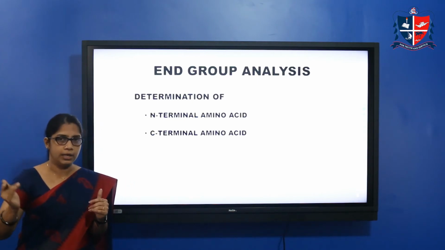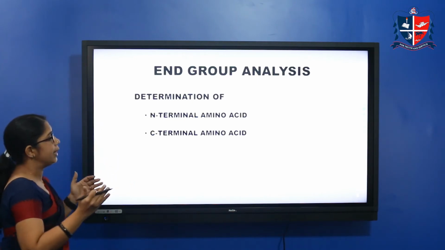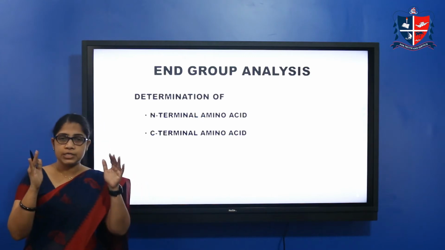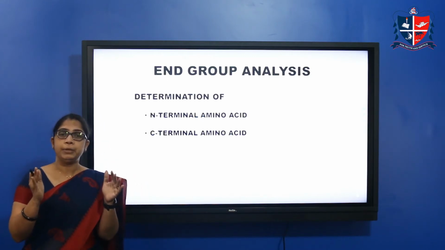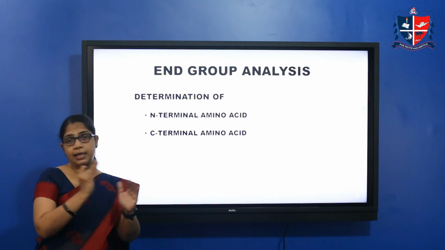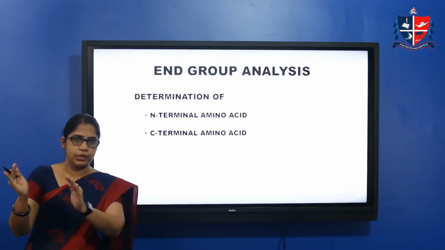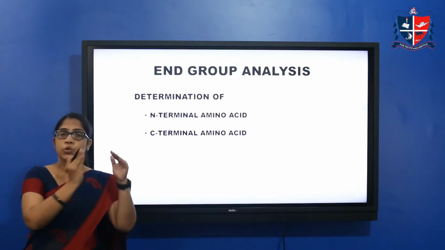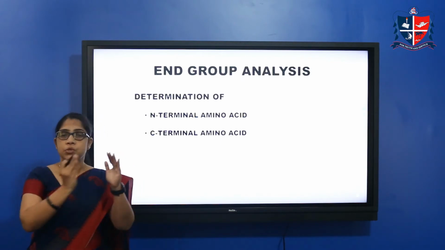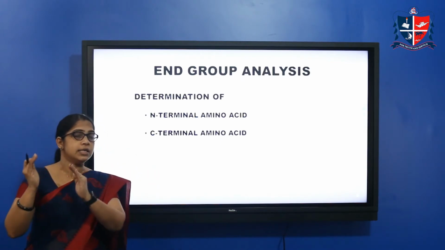Okay, end group analysis. So in the case of end group analysis, as you know, in the case of peptides, there is a C terminal and an N terminal. NH2, CH2, COOH, for example, glycine amino acid. So there is an N terminal and there is a C terminal.